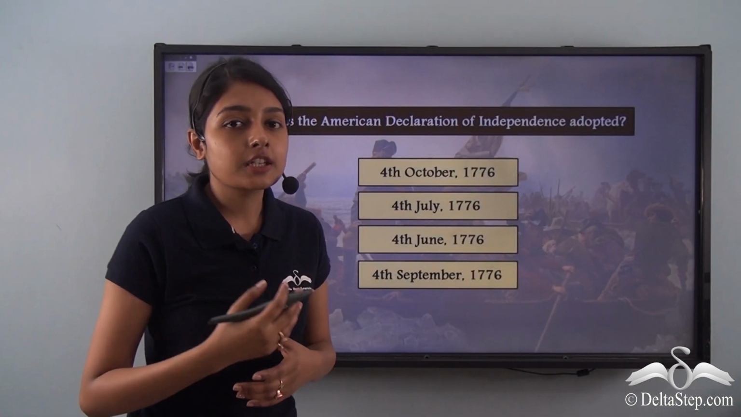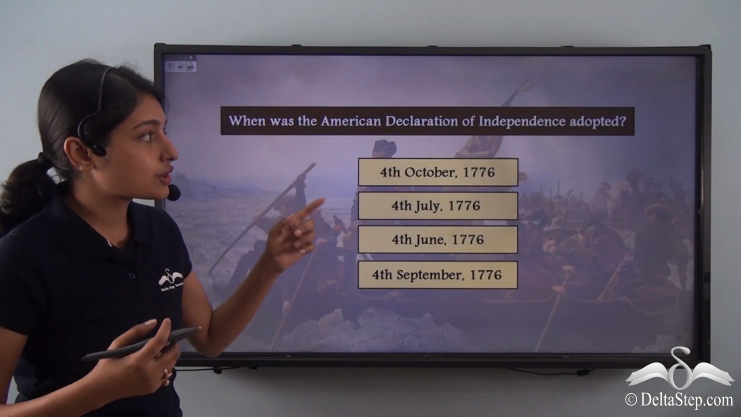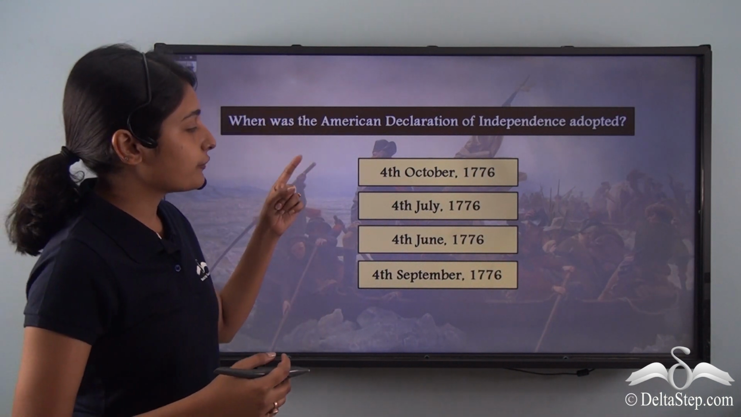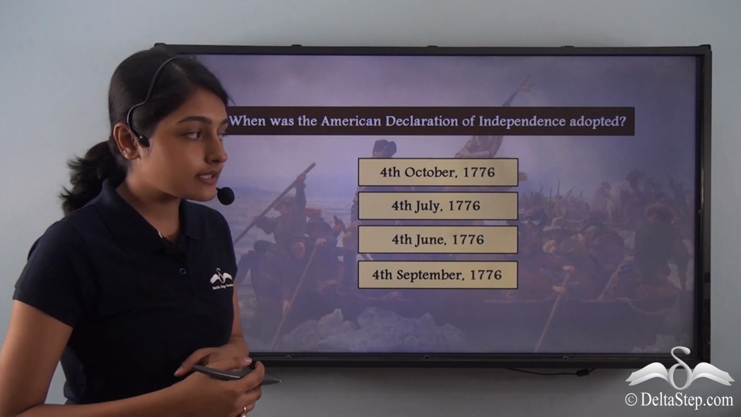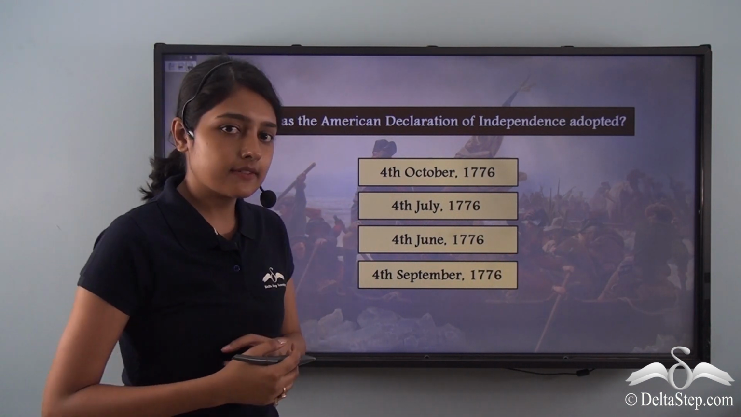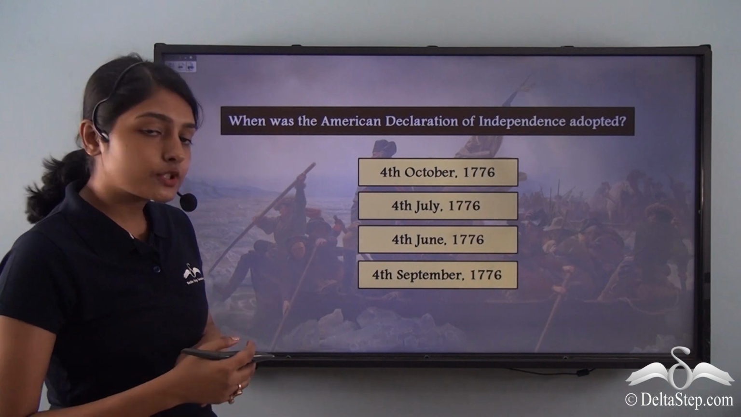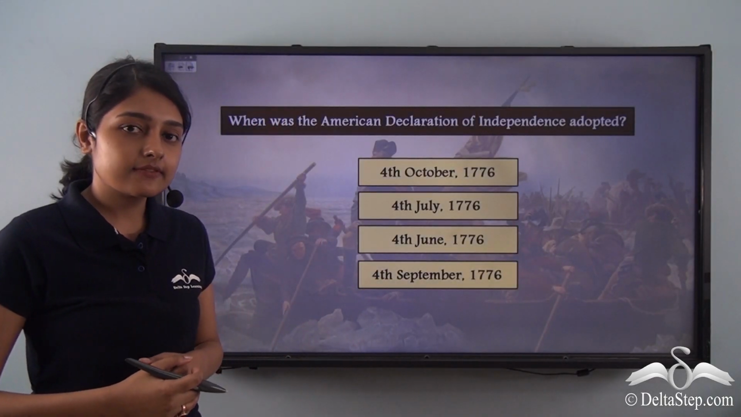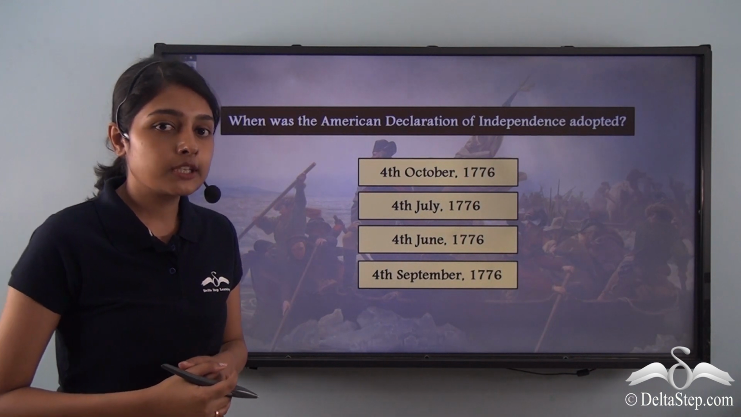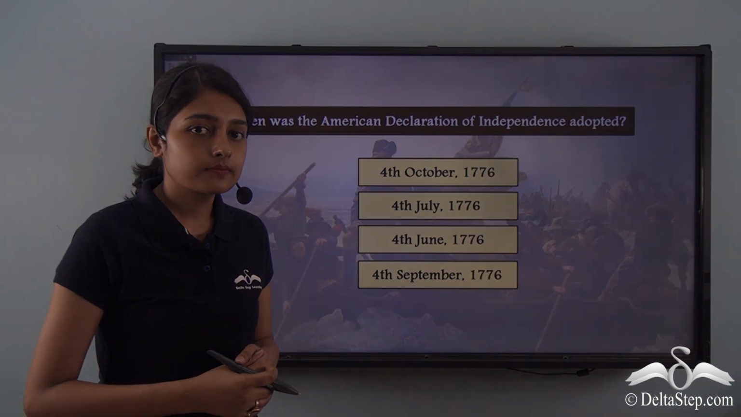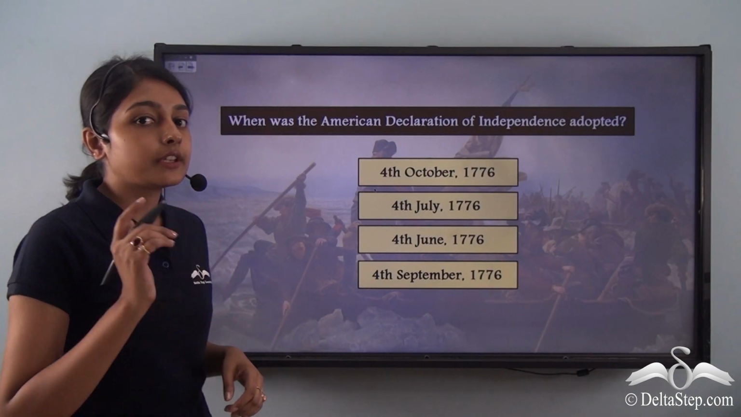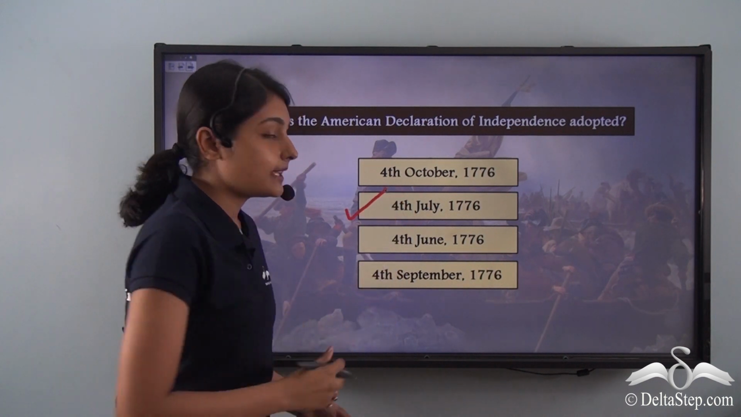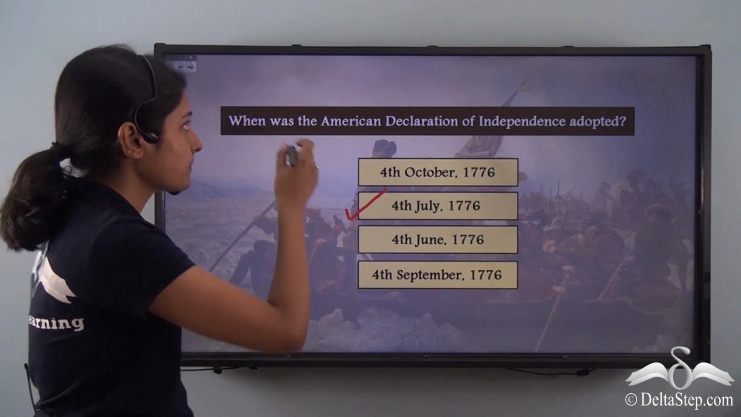If I now ask you, when was the American Declaration of Independence adopted, will you be able to answer? Was it on the 4th of October 1776, or the 4th of July 1776, or the 4th of June 1776, or the 4th of September 1776? What would be your answer? Yes, you are right. The American Declaration of Independence was adopted on the 4th of July 1776.